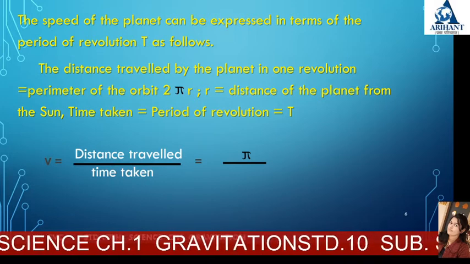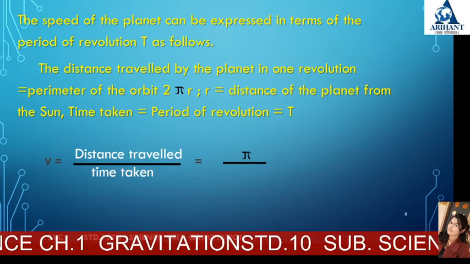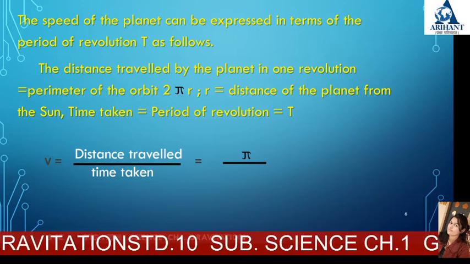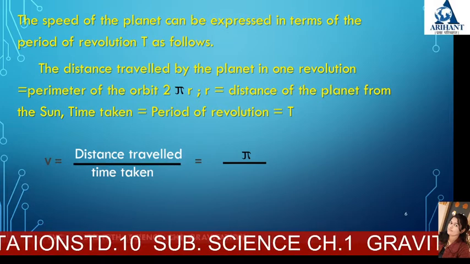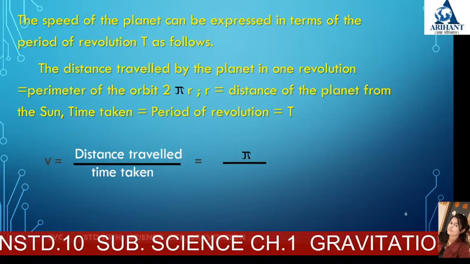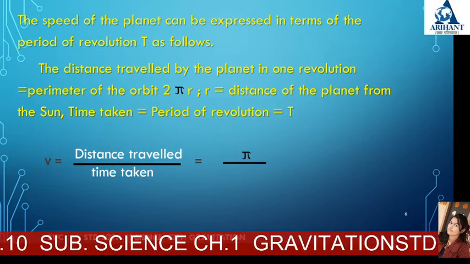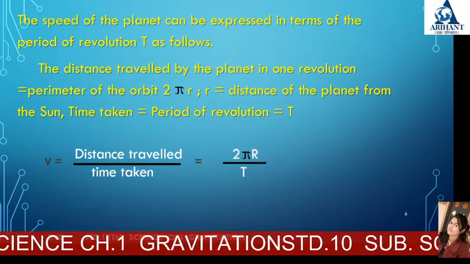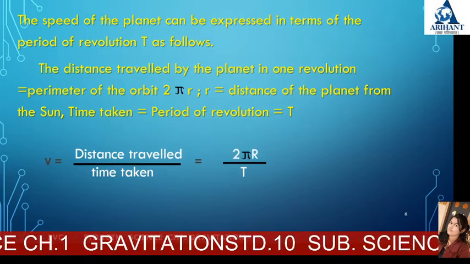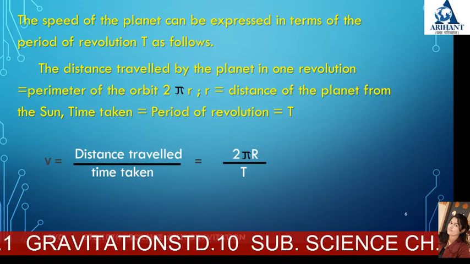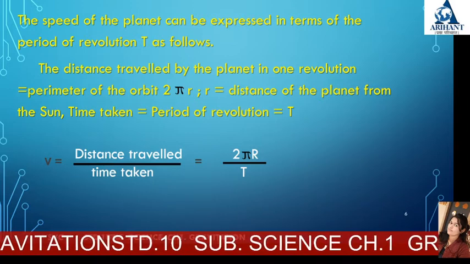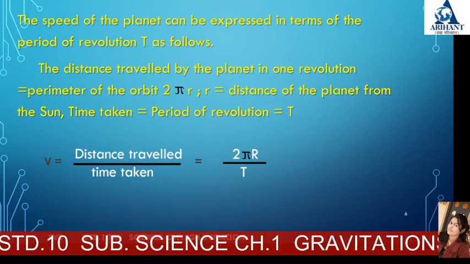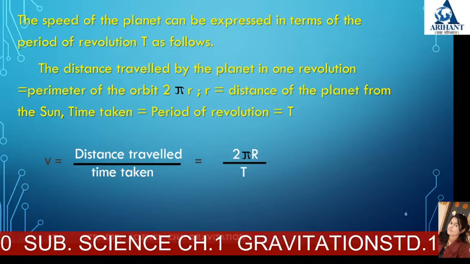V is the speed of the earth. V is equal to distance travelled upon time taken. How much time is taken to travel the distance? That is, speed V = 2πr / T, because we know the distance travelled is nothing but 2πr, the perimeter of the orbit.